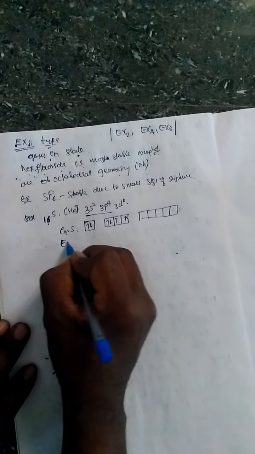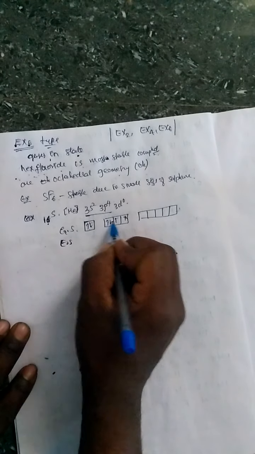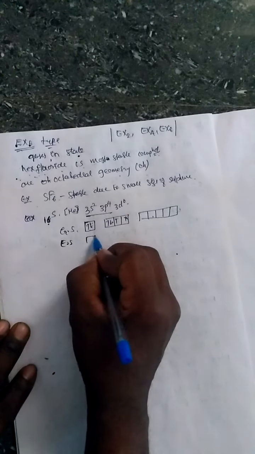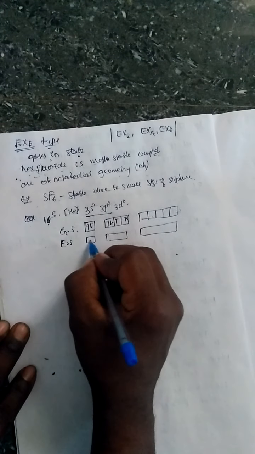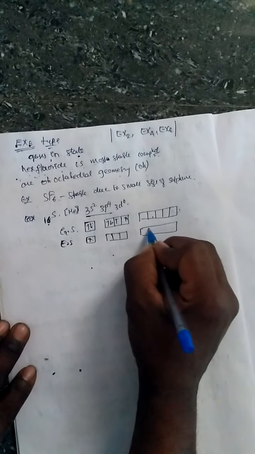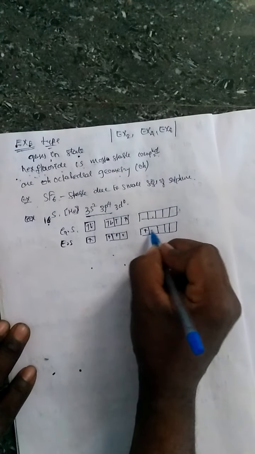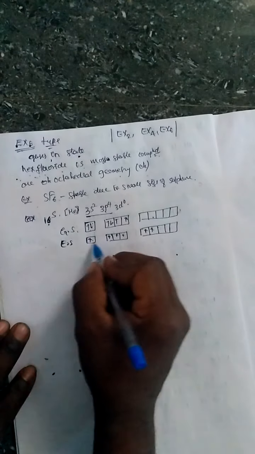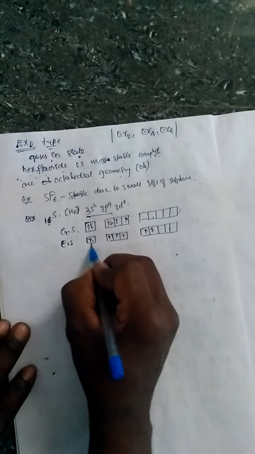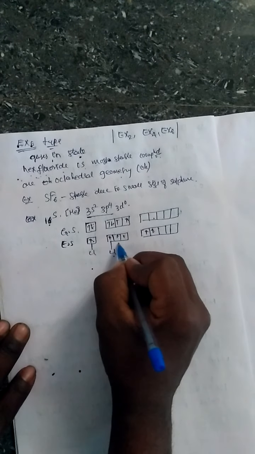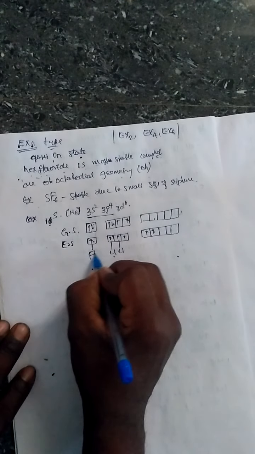Then in the excited state, the electrons present in s and p jump to the d orbitals, due to the same energy of d orbitals. In the excited state, electrons in s jump to the d orbital. 1, 2, 3: here 2 electrons jump. So how many single electrons are there? 1, 2, 3, 4, 5, 6 electrons. These 6 electrons are occupied by 6 chlorine atoms, or here we are taking fluorine atoms.